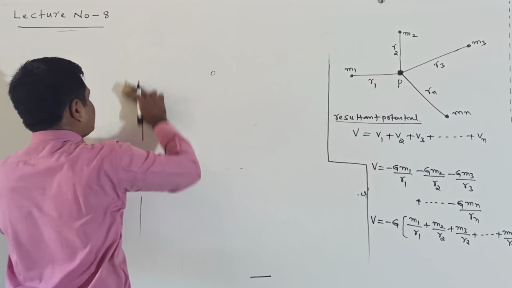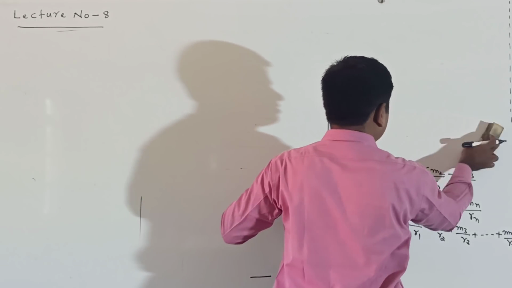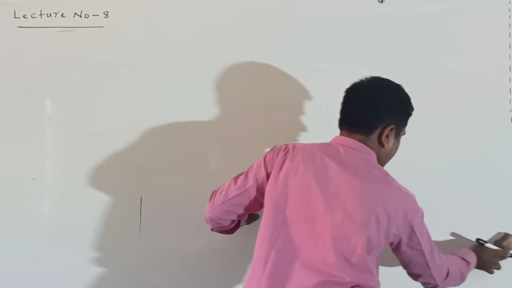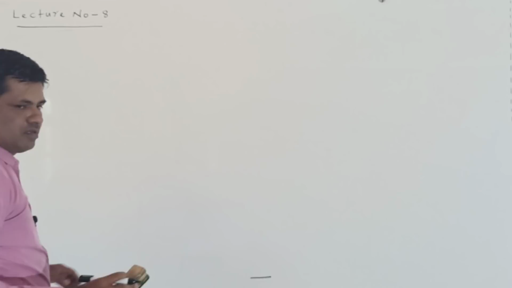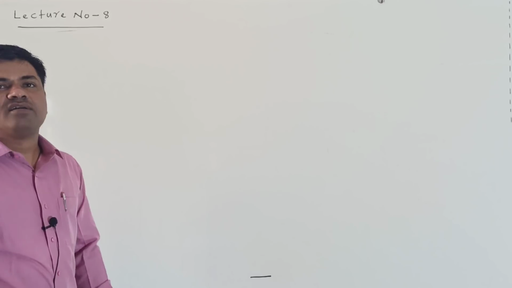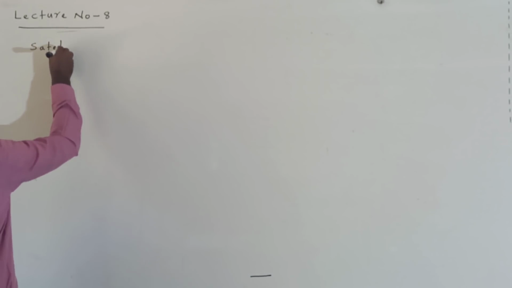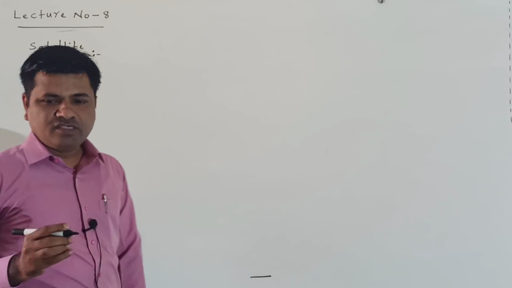Next we will discuss the satellite. What is meant by the satellite?